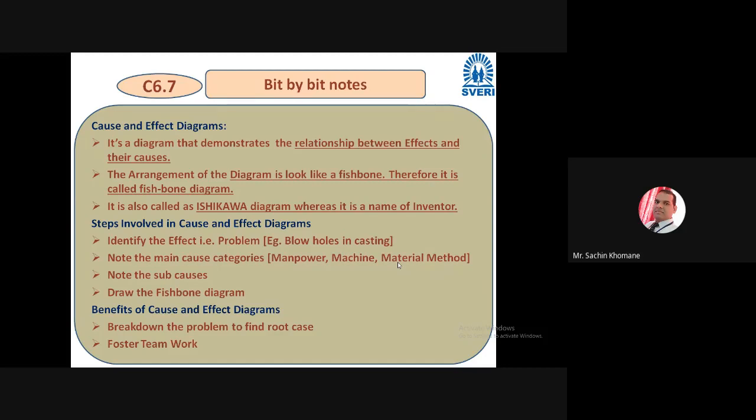Manpower, then what did the manpower do? They did not work carefully. That may be the cause, sub cause, right? And then at the end you have to draw the fishbone diagram.